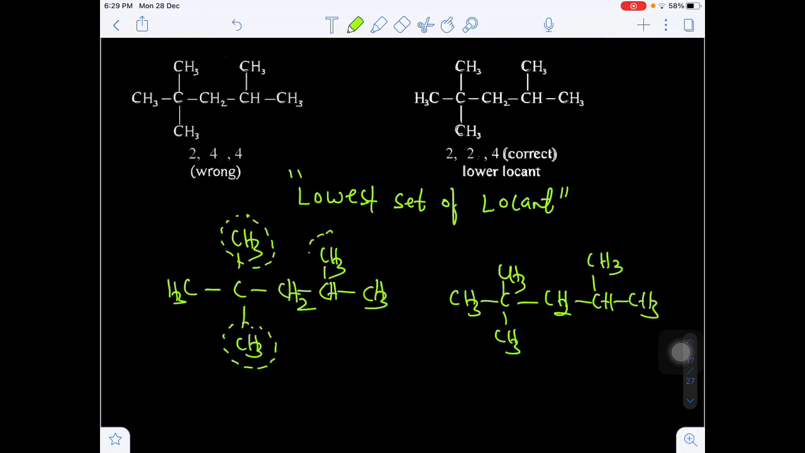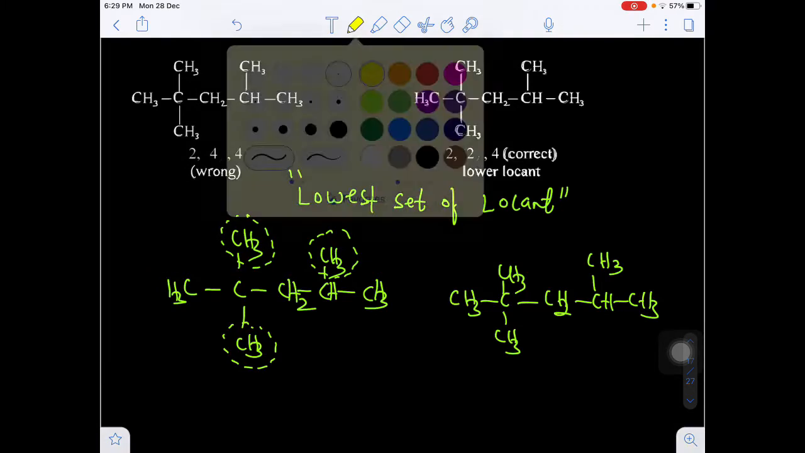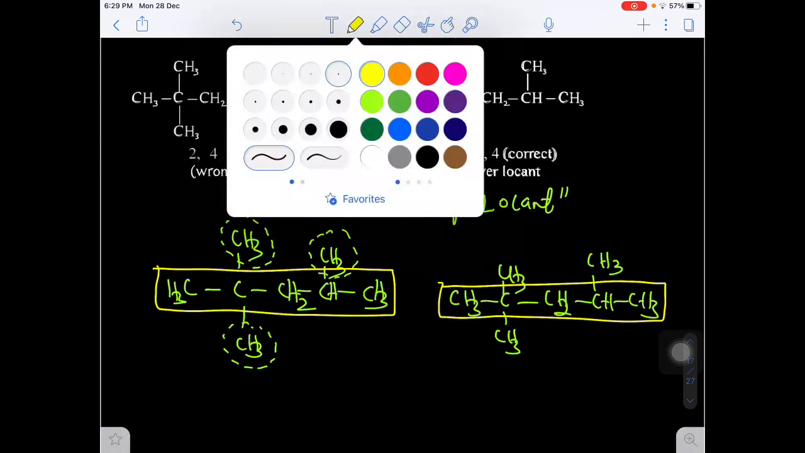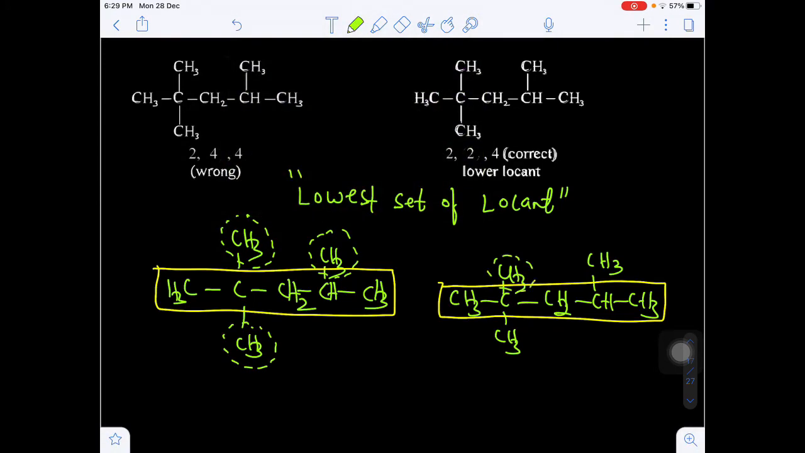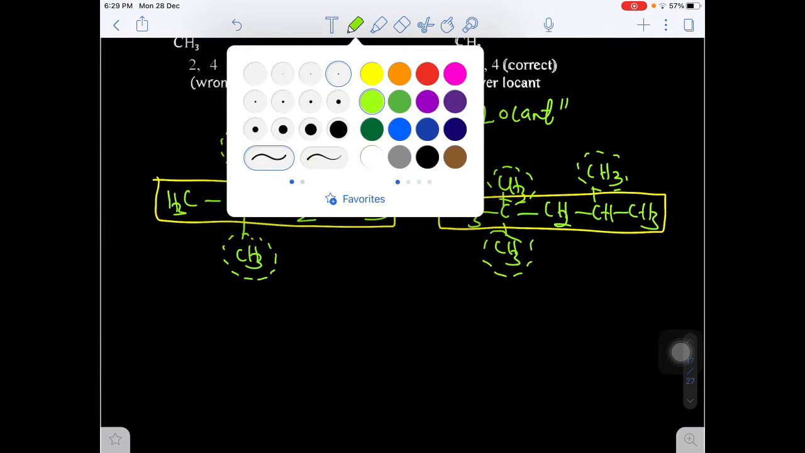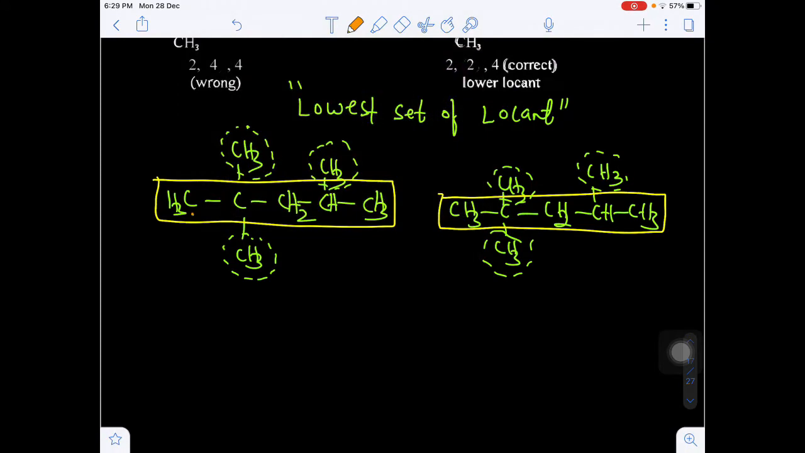Here there is one substituent, here also one substituent, and here also one substituent, because I am considering this the parent chain, since 5 carbons are there in the parent chain. The side chain substituents will be methyl, methyl, and here also methyl. Now suppose I consider the numbering from left to right, 1, 2, 3, 4, 5. Otherwise from right to left, 1, 2, 3, 4, 5.